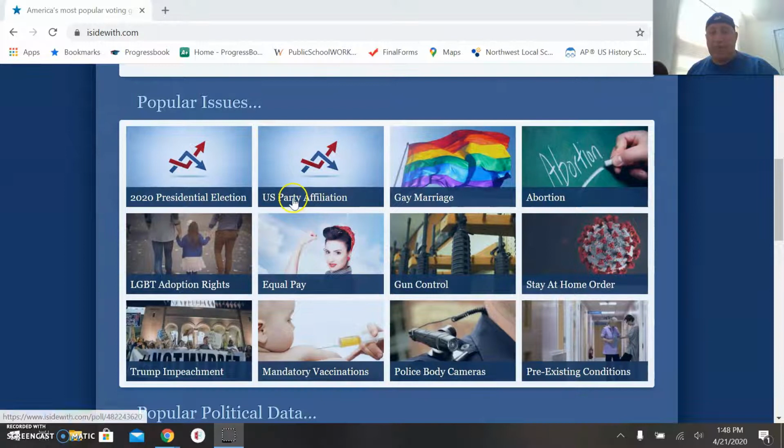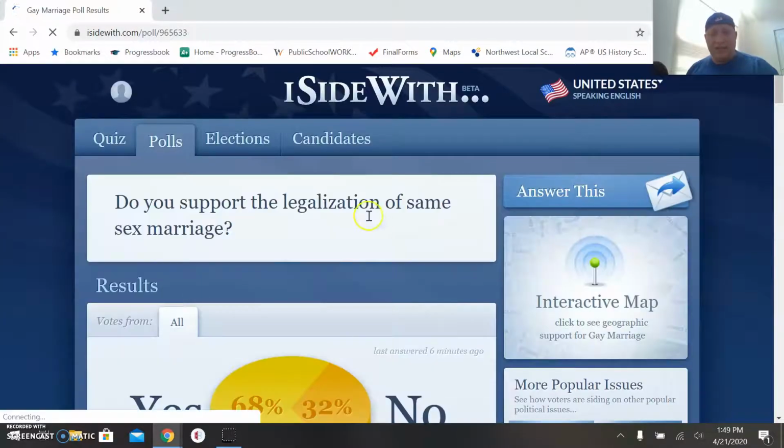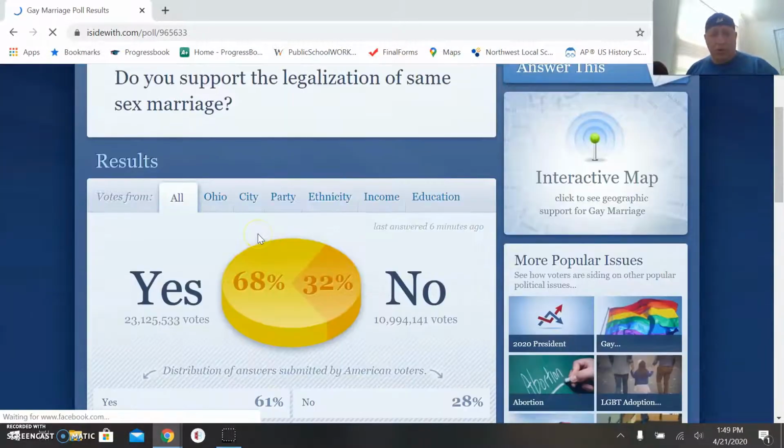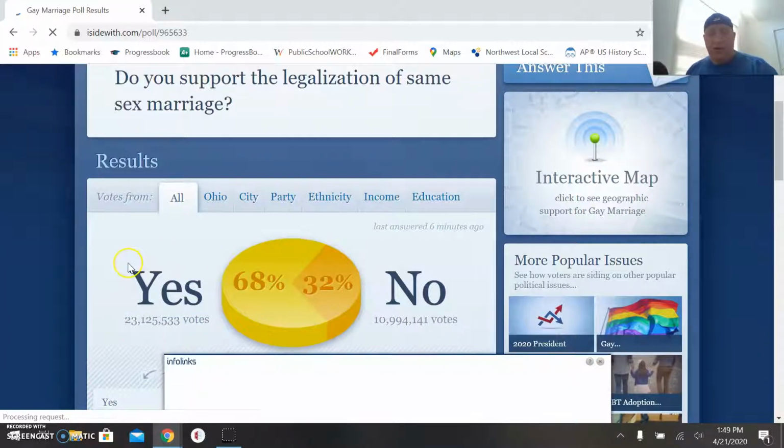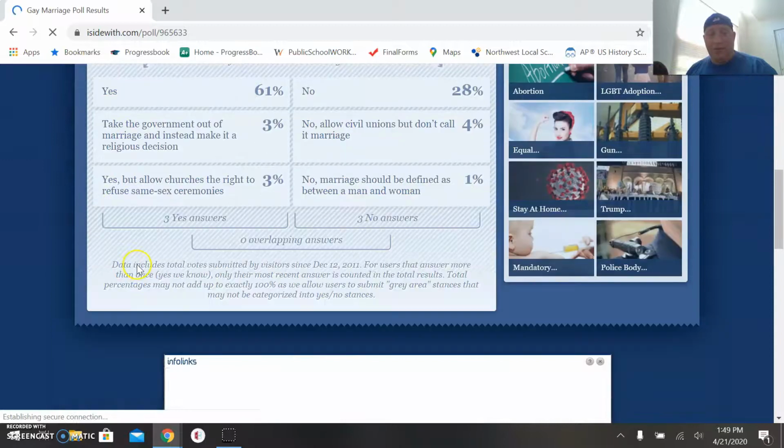So that wouldn't really be necessarily helpful to you, but you will notice that they go through issues, okay, popular issues. And notice these issues are all on your issue sheet when it comes to the political platform project. So gay marriage, if you click on gay marriage, it's going to take you to a poll. People taking the poll right now, telling people what they think about this.